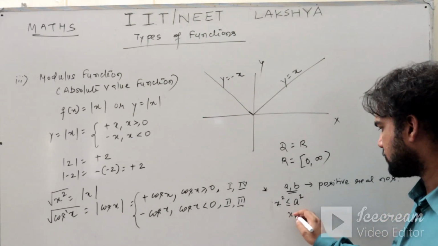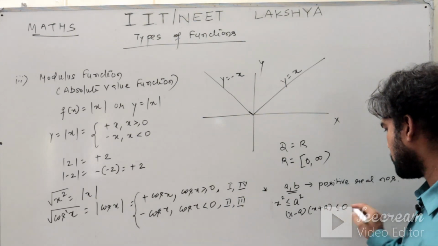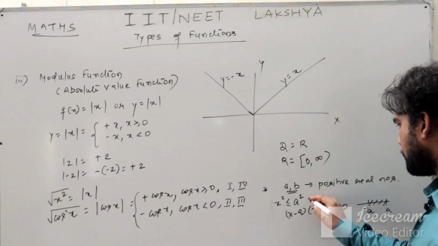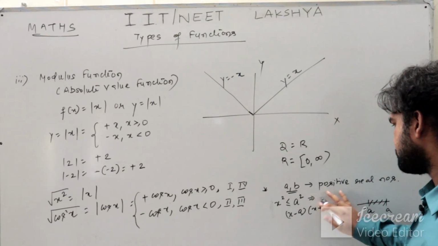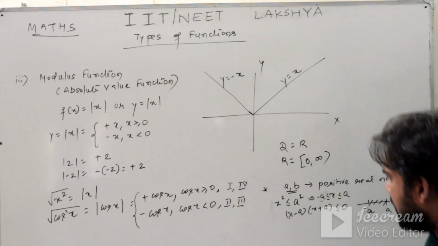Basically you can solve it as x minus a into x plus a less than or equal to 0. So you will get x belonging from minus a to a. I hope this is clear to you.